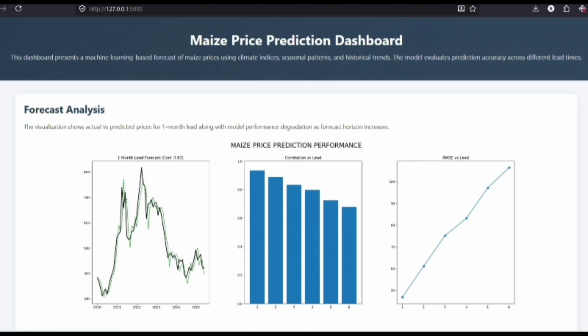In summary, this dashboard proves that pairing global climate teleconnections with a gradient boosted architecture yields a highly reliable decision support tool. It successfully provides agricultural stakeholders with quantified long term market foresight rather than simple reactive data analysis.